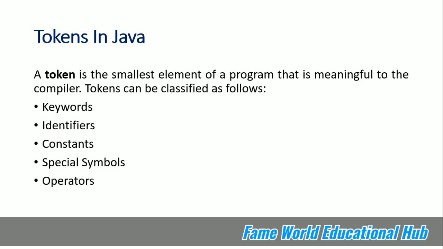So the tokens can be classified as follows. You can see keywords, identifiers, constants, special symbols and operators. These are the 5 different types of token in Java. So I request you to take some notes because it will be really helpful for you to keep these things in your mind, and these are very important from the point of view of examinations also.